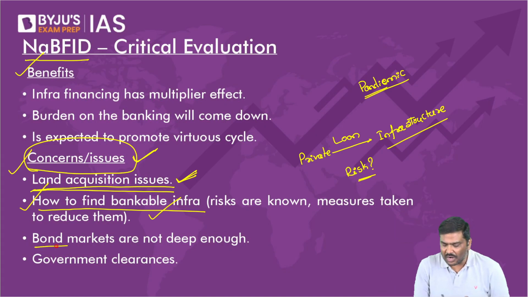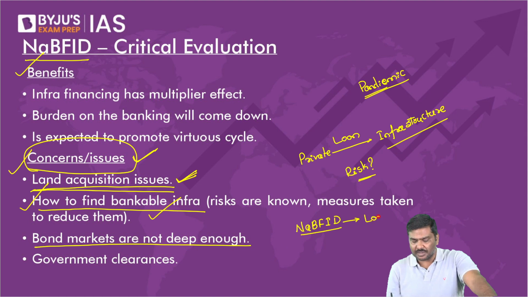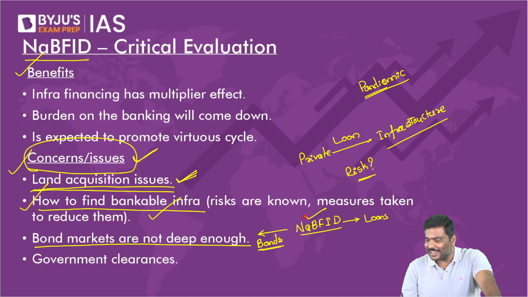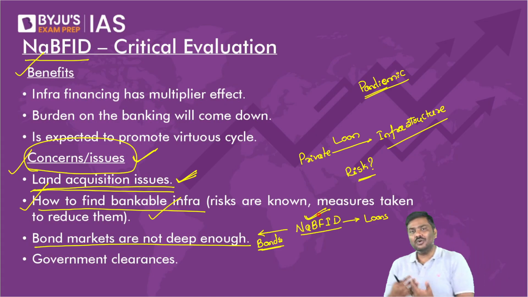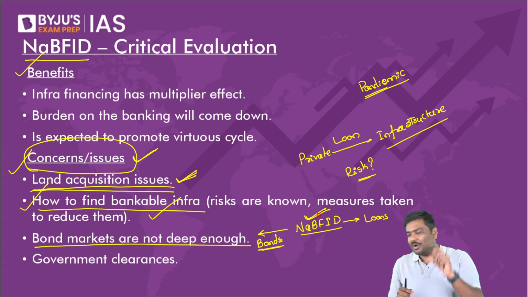Third one is bond markets are not very well developed in India. Now, please understand this. If you remember very carefully, I told you one of the ways NABFID wants to raise money to give loans for infrastructure projects is by issuing bonds in the market. Correct? Please do correct me if I'm wrong. Last week, Friday, I said one of the ways that they want to raise money to provide loans, because what was one of the very important points of difference that we had discussed last week, right?